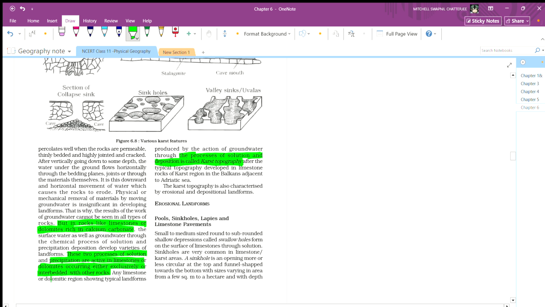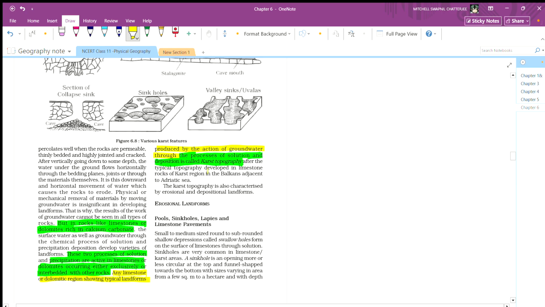Any limestone or dolomitic region showing typical landforms produced by the action of groundwater is called karst topography.